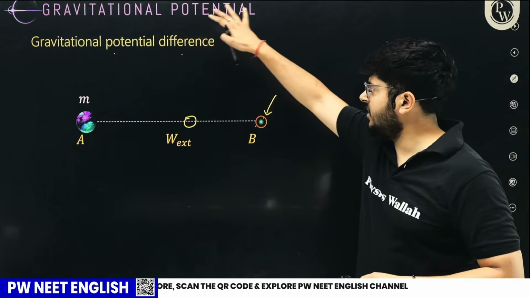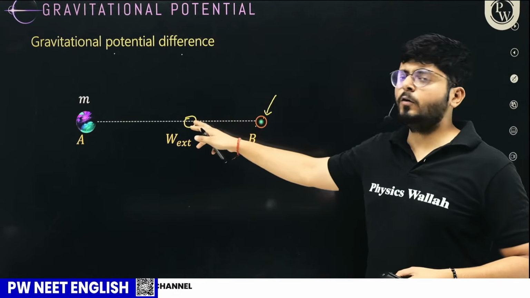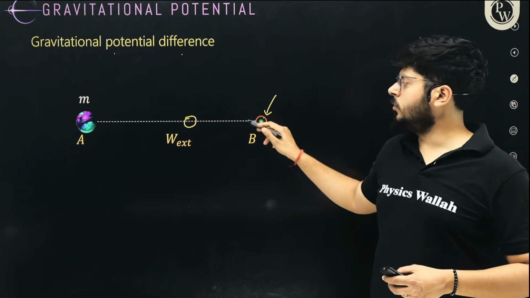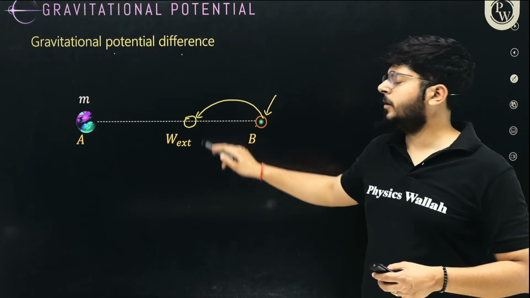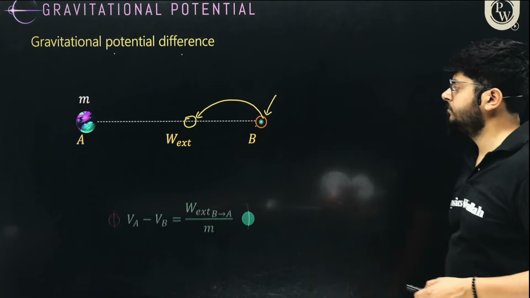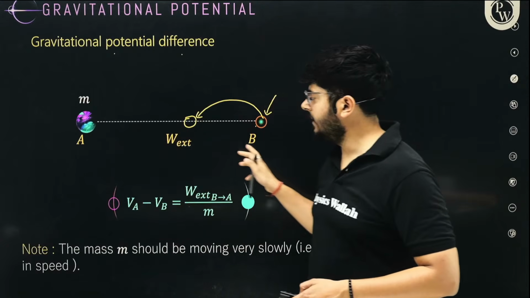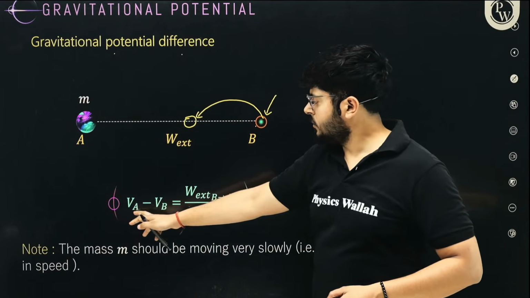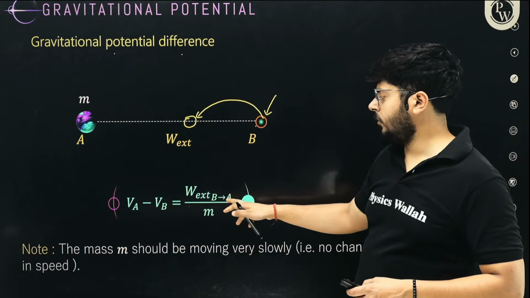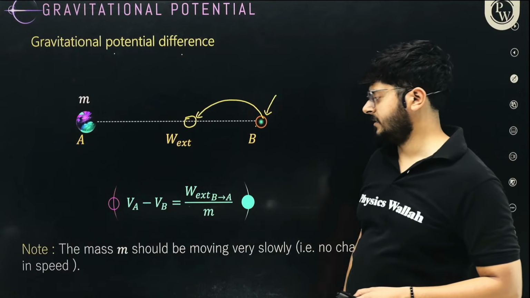Inside a gravitational field of any given mass, the potential difference between two points is defined as work done per unit mass to move it from one point to another point. So potential difference between A and B, let's say you are moving from here to here, is the work done by the external force to move it from this point to this point per unit mass.